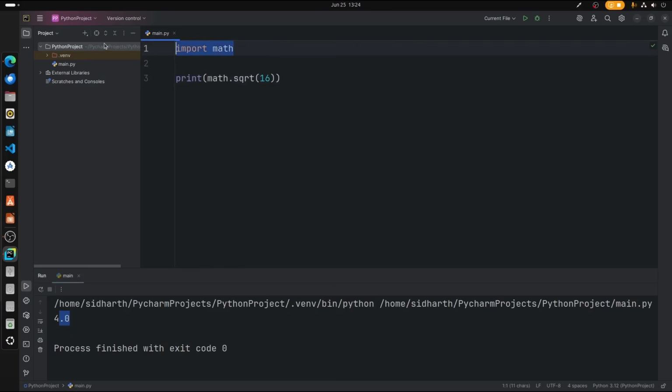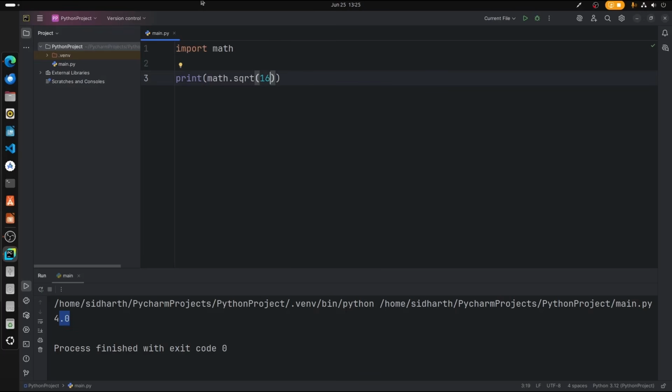And what happens if we remove this line? It shows an error because the module is not imported. So we can type import math. Alright, so now we can see that it doesn't show any error. Just like that, we can import any type of inbuilt modules, or we can even install a module. Okay, I'll show you that later.